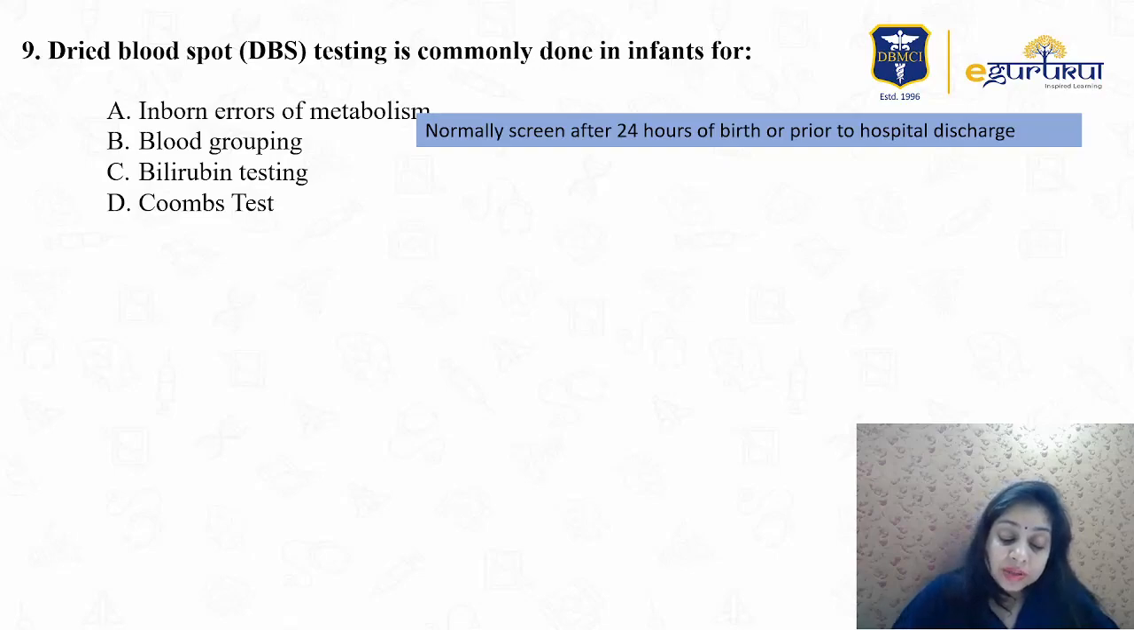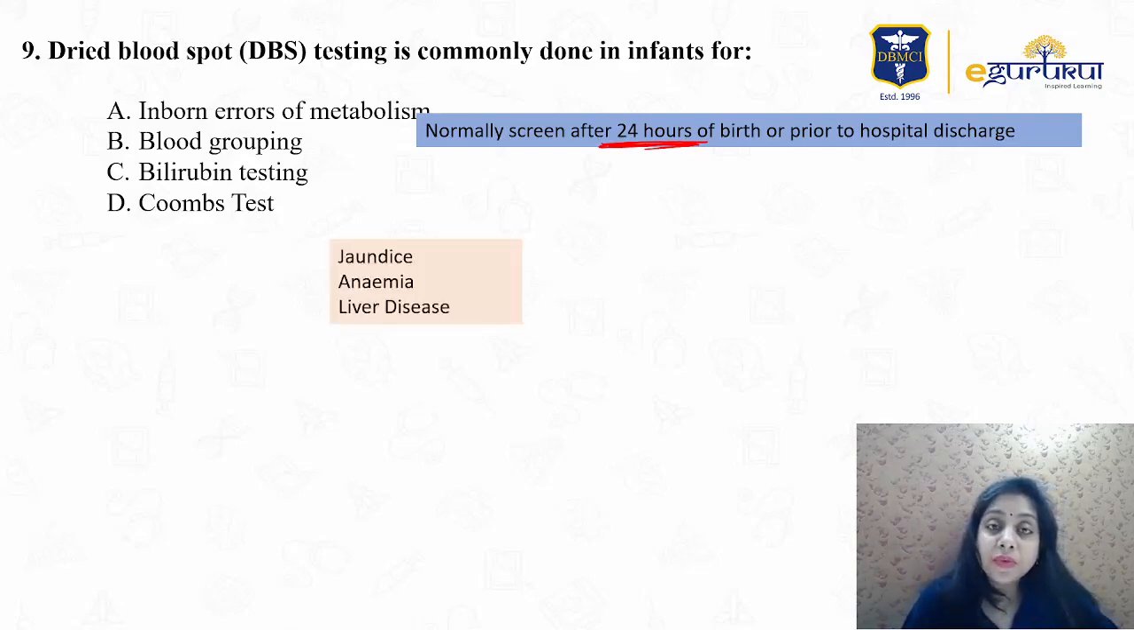Inborn errors of metabolism, you should know that after 24 hours of the birth, usually after the baby is born, we know the baby is kept in the nursery, in the hospital you can say, for 2 days. After 2 days they discharge. Those are also the rules for health insurance. So after 24 hours the heel prick test is done to check for inborn errors of metabolism. After 48 hours, the baby can be discharged if found healthy.